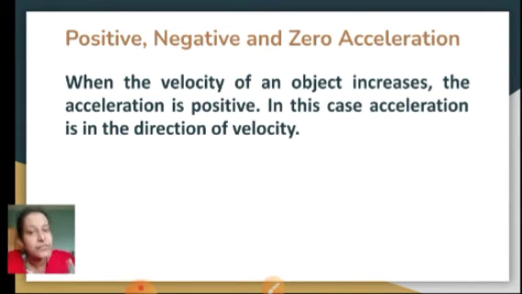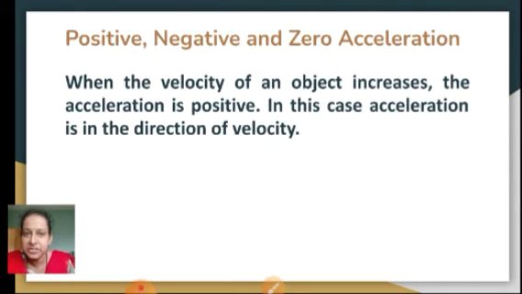Just now I have given you the example of the car which in the beginning was having positive acceleration. That means there was an increase in the velocity. So when there is an increase, this is called positive acceleration. And in positive acceleration, the direction of the acceleration is always in the direction of the velocity, because since the velocity increases, the acceleration also increases.